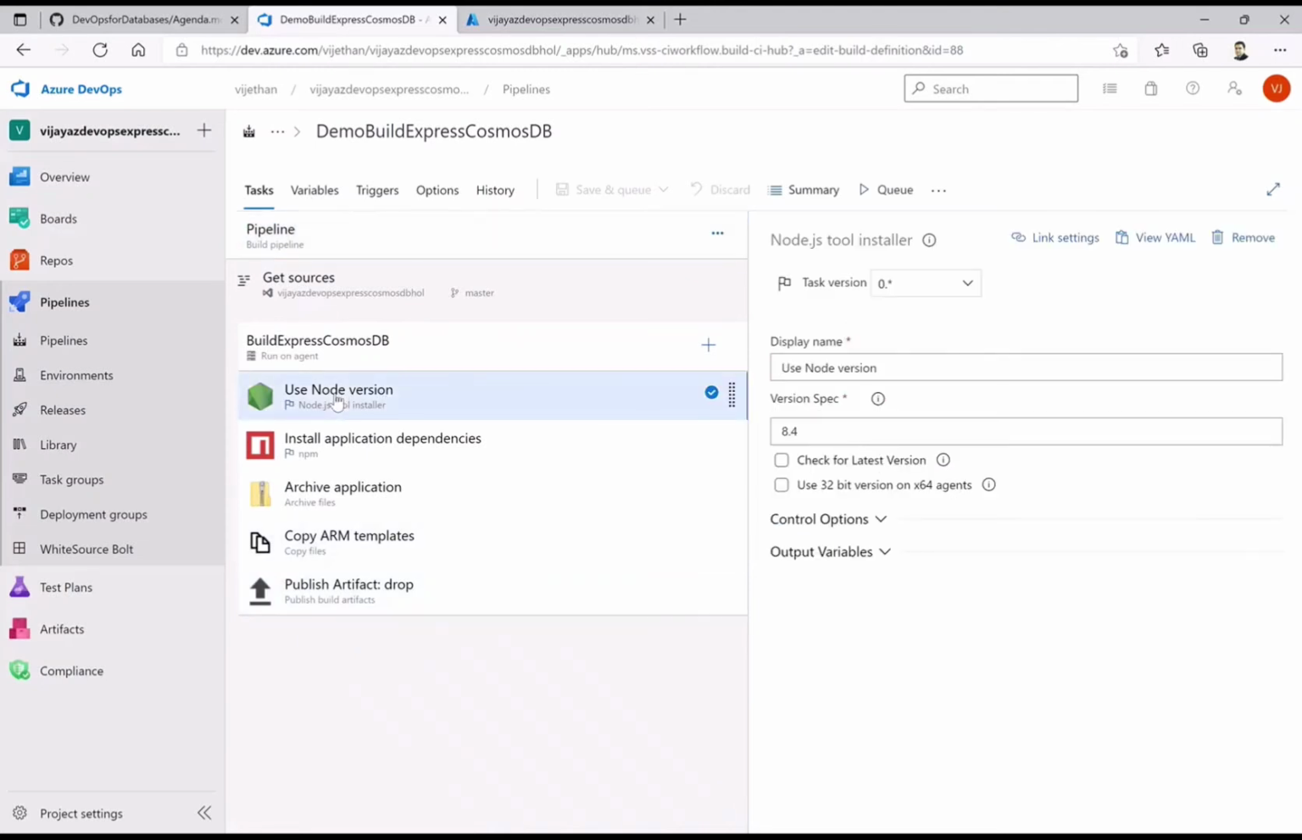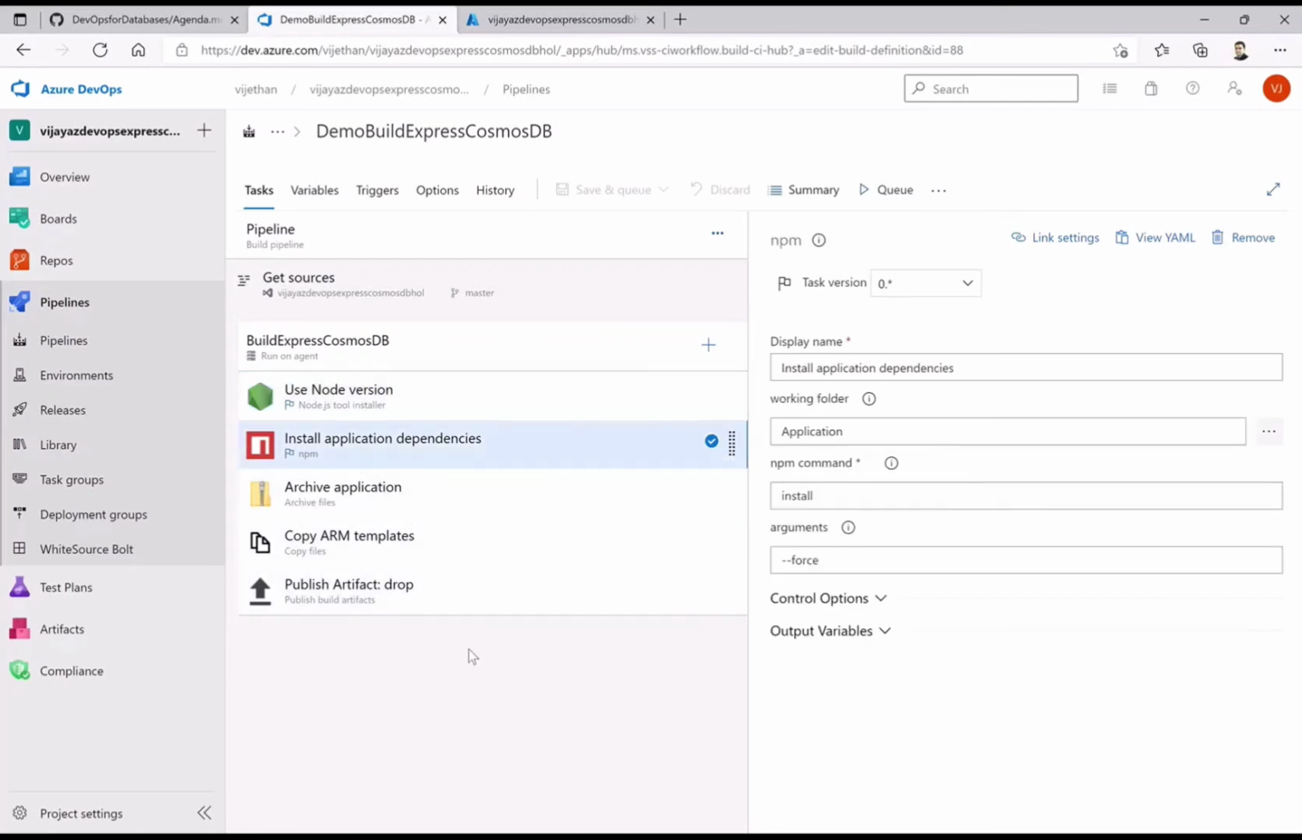First of all, as you have seen, I'm using Node. Express is the Node-related application, or I would say the architecture. Then, based on that, I'm installing the application dependencies.